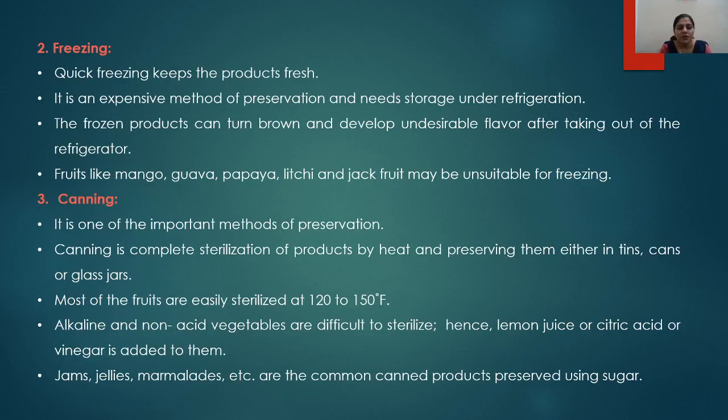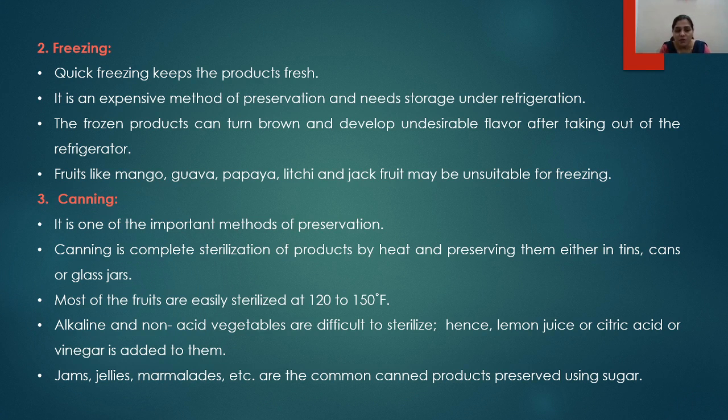Then the second method of preservation is freezing. Quick freezing helps the products remain in a fresh state for a longer time. As compared to other methods, it is an expensive method of preservation, as it needs storage under refrigeration.